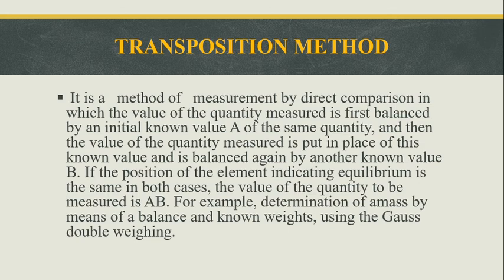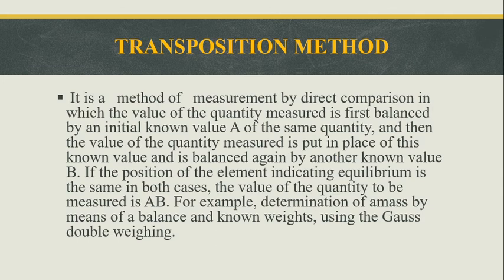For example, determination of a mass by means of a balance and known weights using the Gauss double beam. For the transposition method, the balancing weighing machine is the only example.